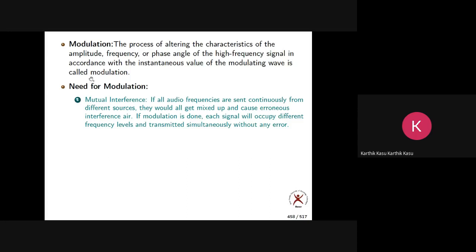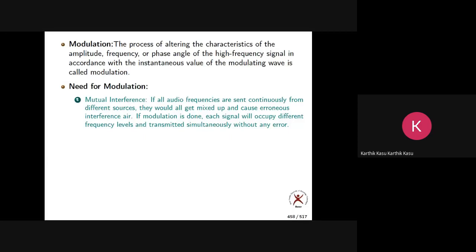If you modulate a signal, something called multiplexing is possible. I will tell you what multiplexing is in the coming classes, but you might at least have an idea. What is multiplexing? Can you tell me? Yeah, basically multiplexing means transmitting more number of signals through the same channel. That is the basic definition of multiplexing.